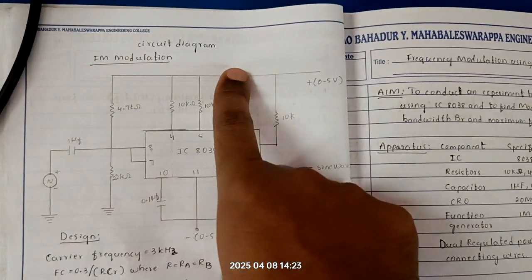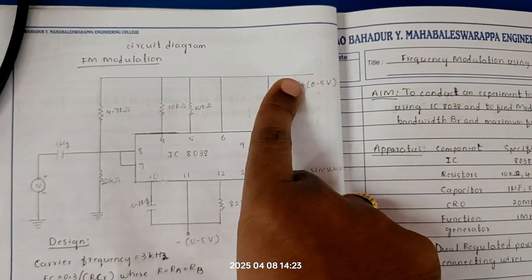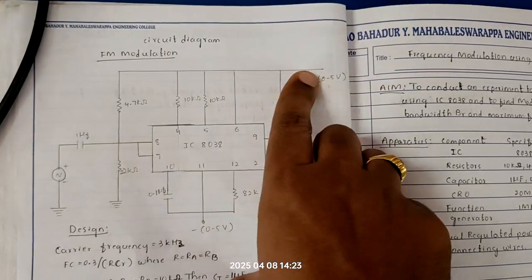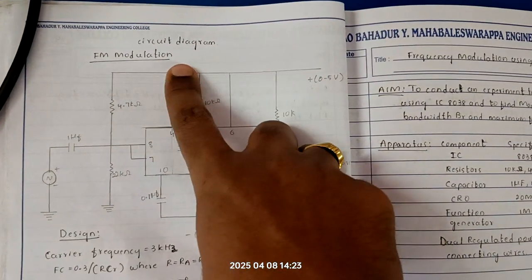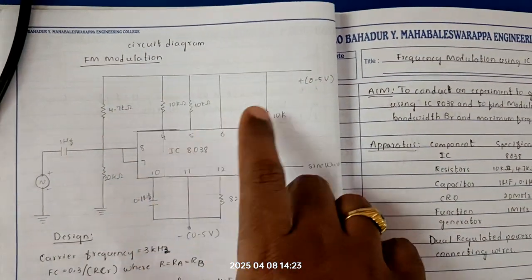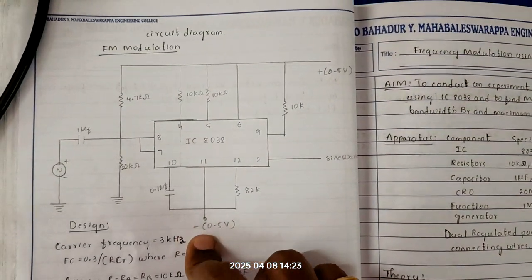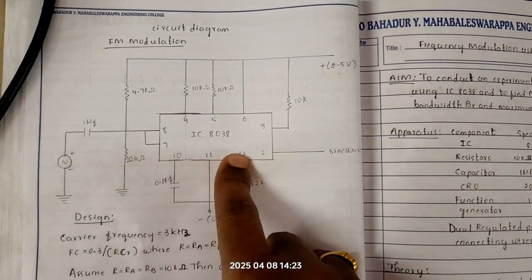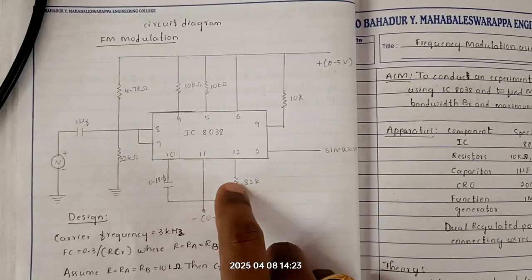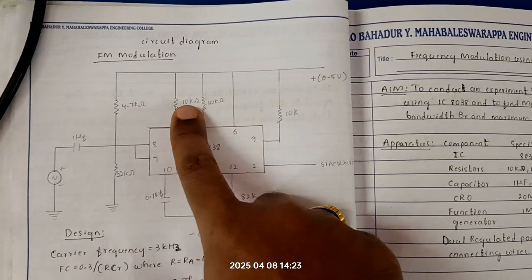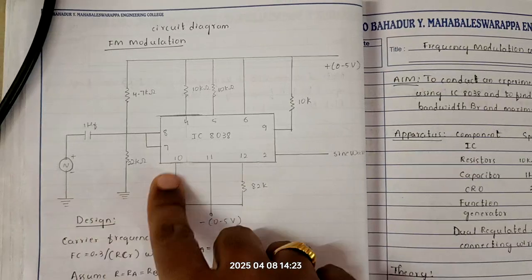VCC. So here two VCC we are using. One is plus VCC and other is minus VCC. When you are using the plus VCC, the positive should be connected to this and the negative is grounded. When you are using the minus, the minus should be connected to this 10, 11, 12 and the positive is grounded. Okay, so the remaining connection 10K we should use according to this.